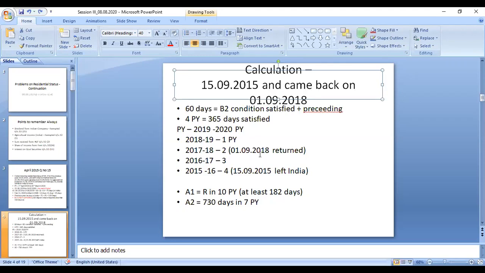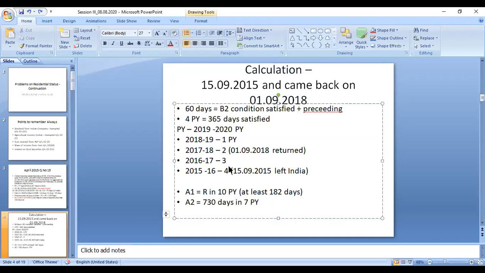So in the previous year 2015 to 2016, the last previous year. On 15/9/2015 he left India, right? And on 1/9/2018 he returned to India. So in the second, third and fourth previous years he was not in India.